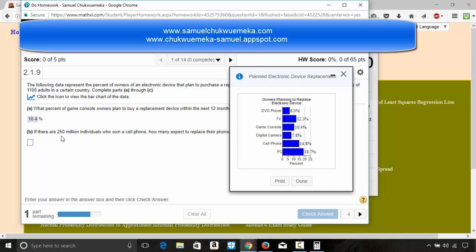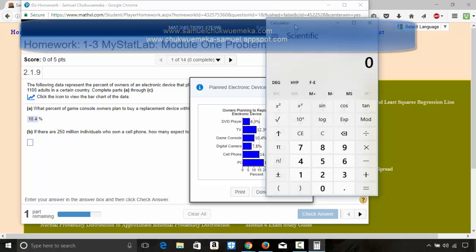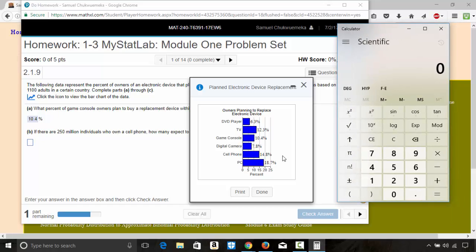So of course the sample here is 250 million individuals. So let's find the actual sample for the cell phones. This is the sample size, 250 million individuals who own a phone. How many expect to replace it within the next 12 months? So we're gonna do 14.8% times 250. Just do 14.8% means divided by 100, equal to, then times 250 million.